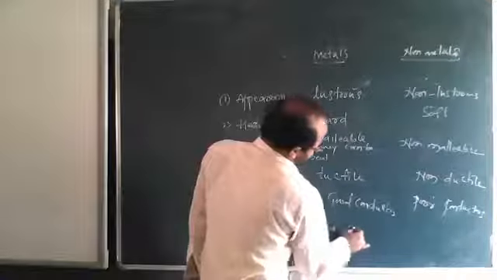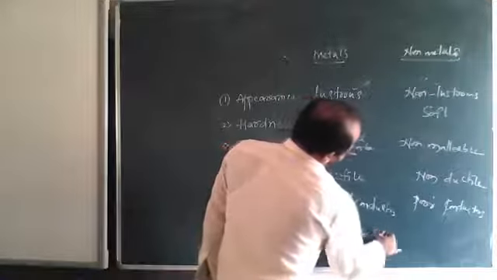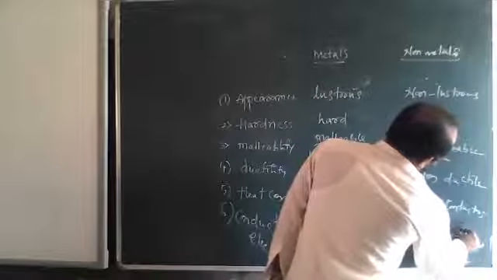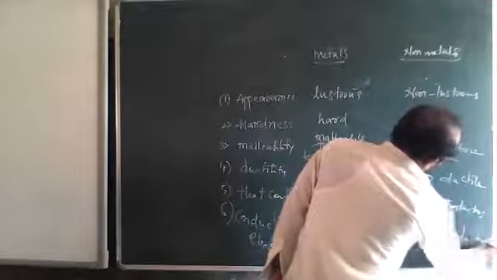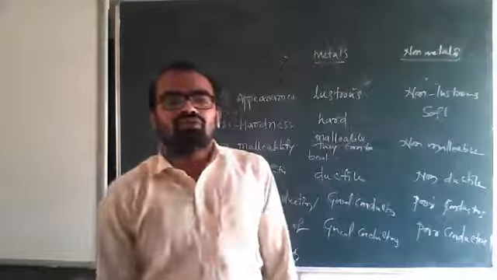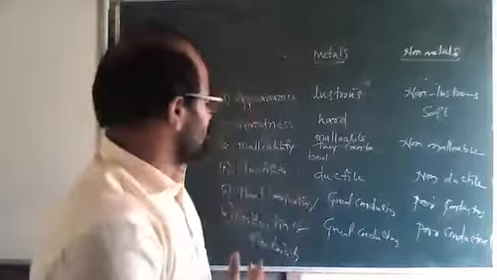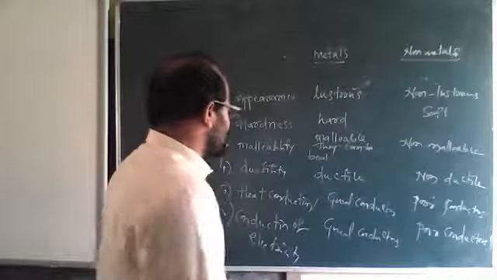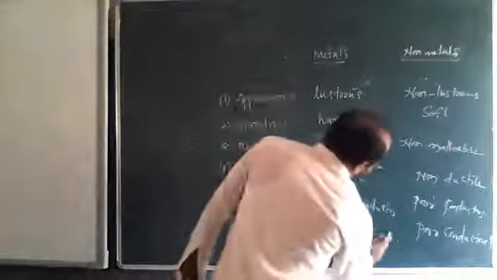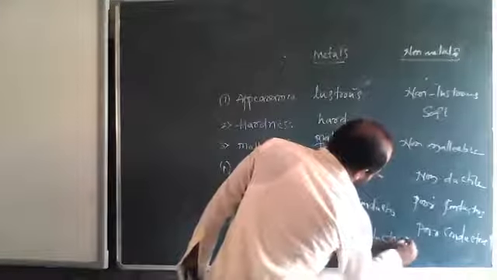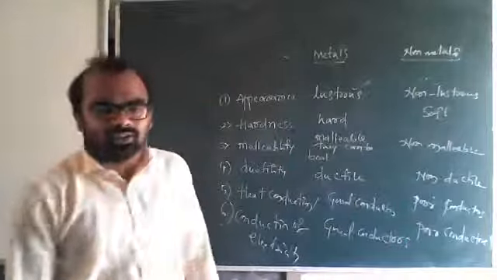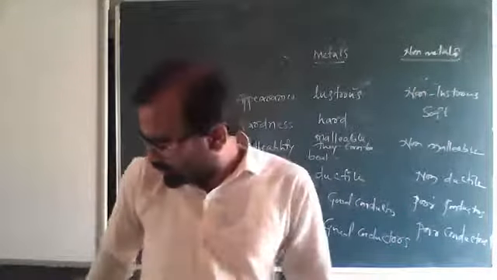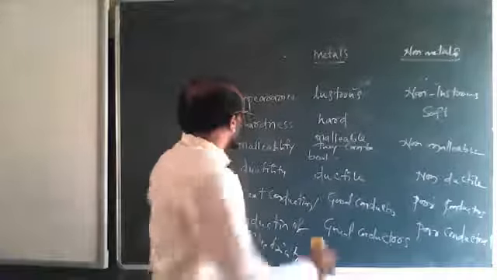Here also you can say poor conductors. So remember this. Up to this much you have to remember. Those are poor conductors. So I hope this much is clear. We'll finish off this.